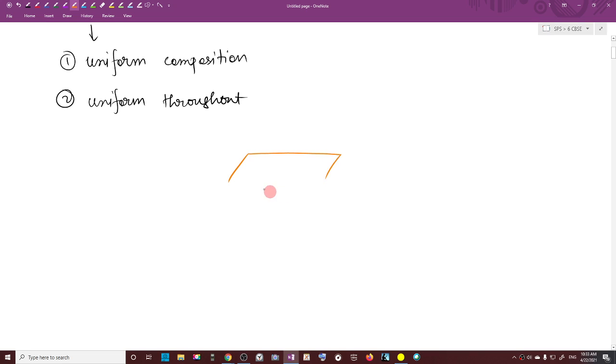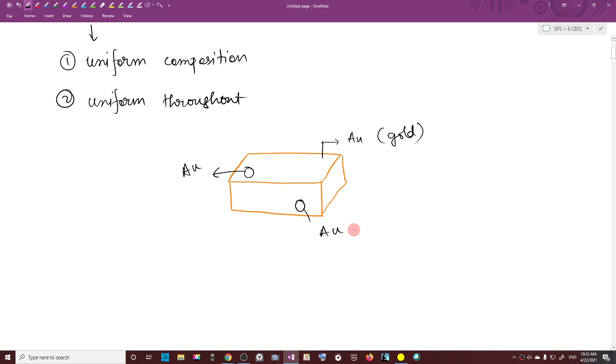Suppose you are having this block. Let this block be made up of gold. You know the symbol of gold is Au. So, if this block is made up of gold, then if I take a part from here, this will also be made up of gold. If I take a part from here, this will also be made up of gold. That means if it is made up of gold, it will be made up of gold throughout. Is the idea clear to all of you?